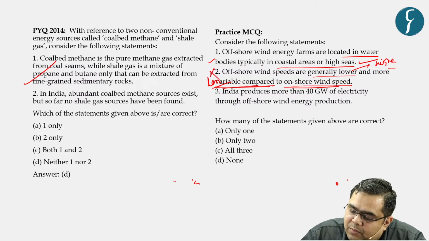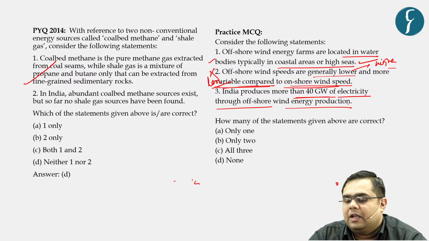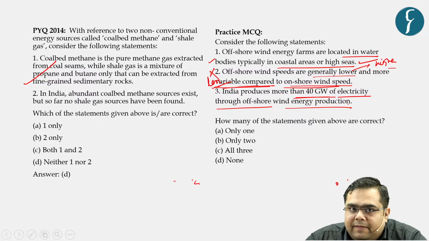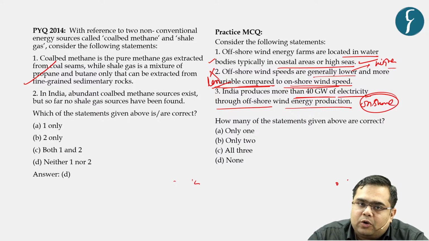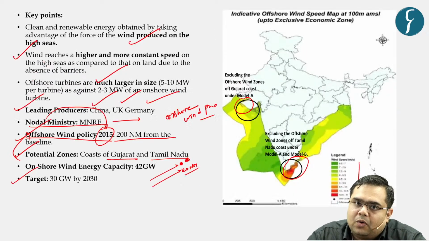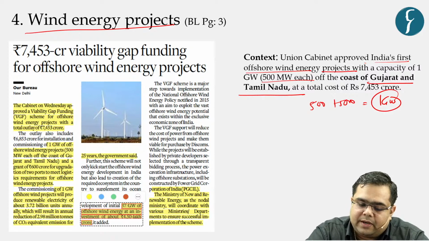Statement 3: India produces more than 40 gigawatt of electricity through offshore wind energy production. Did we just read that India produces 40 gigawatt through onshore or offshore? These are going to be the first projects in the offshore category, right?